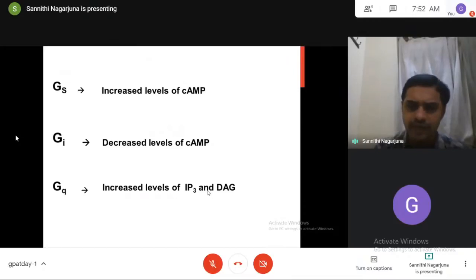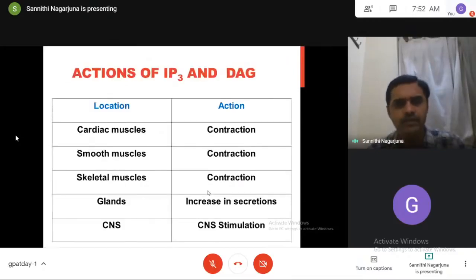So overall, what you have to understand is, if a ligand binds to the G protein coupled receptors, GDP is replaced with GTP, undergoes dissociation, and that GTP alpha interacts with pathways. As a result, it releases some second messengers. Those second messengers will produce pharmacological actions. Here, there are two pathways with which the GTP alpha will interact: it may interact with adenyl cyclase pathway or it may interact with phospholipase pathway.